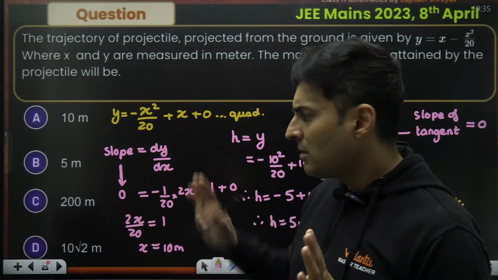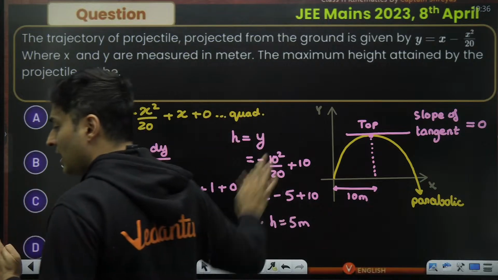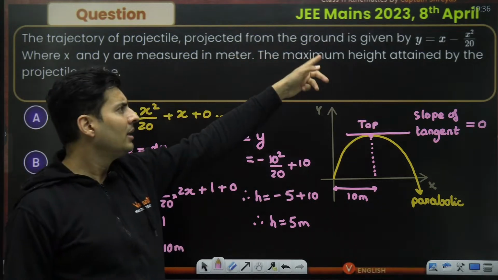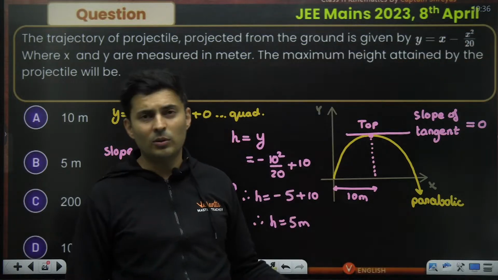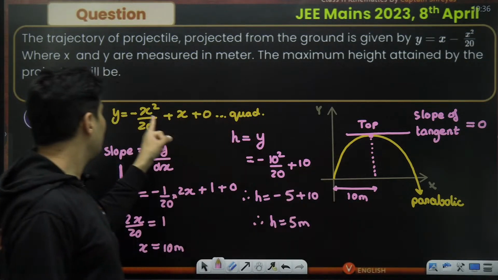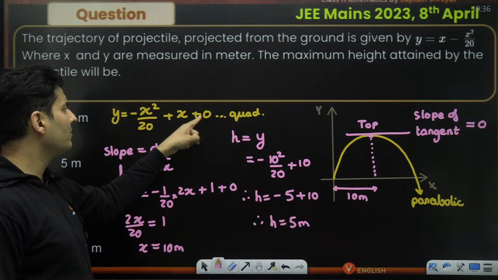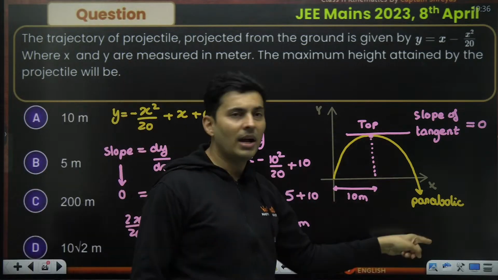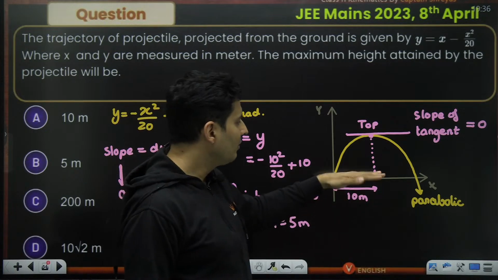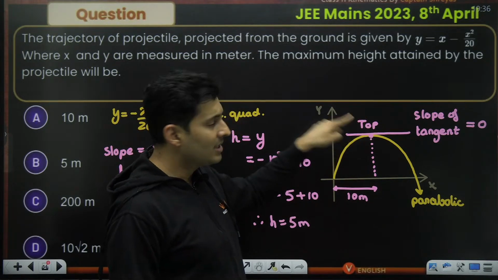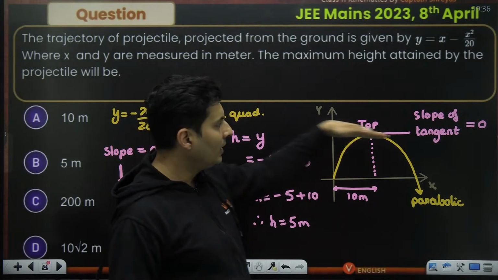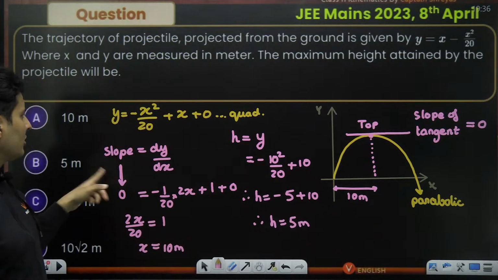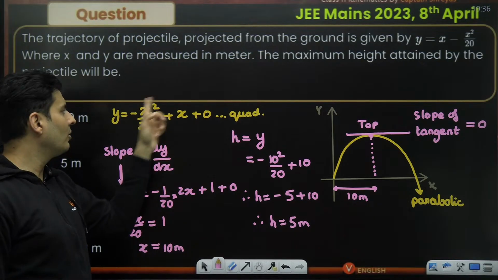Is that right, everyone? Questions may not be just direct. So in this question, maximum height was asked. So I thought, if this is the equation, how will the graph look? So I realized writing it like this, it's a quadratic equation passing through the origin. Because of the negative term, it is an inverted parabola. So maximum height means, from the x-axis, what's this? And the speciality at that point is if I draw a tangent, the slope is 0. So how do I find the slope? Slope is the derivative.